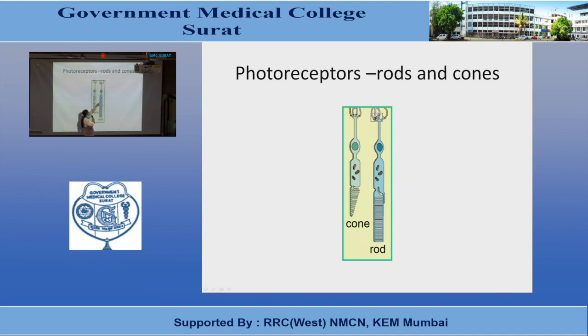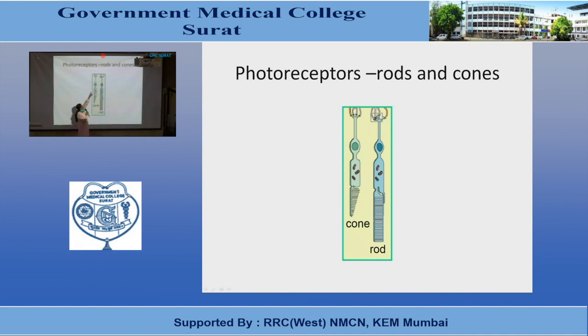Now, the inner segment contains cytoplasm, which is similar to the cell cytoplasm with cytoplasmic organelles. It contains a large number of mitochondria, and these mitochondria provide energy for the functioning of rods and cones.